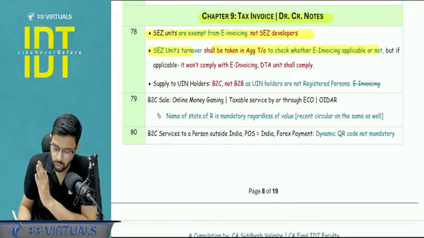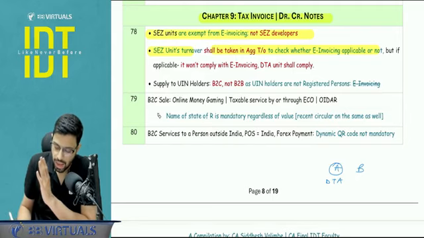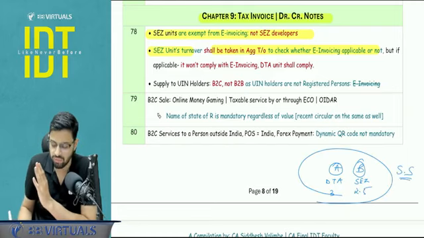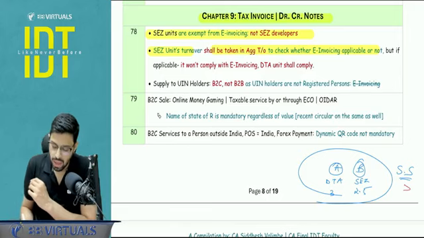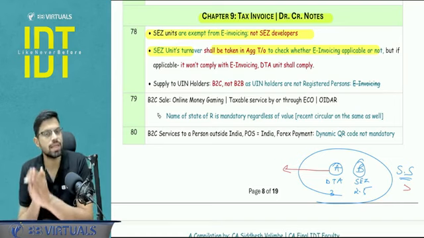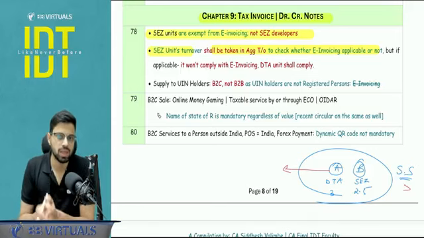So for example, there are two units of a company, A and B. A is in the domestic tariff area, the DTA, and B is, let's say, an SEZ unit. Suppose turnover of A is 3 CR and turnover of B is 2.5 CR. So the total is 5.5 CR, crossing the limit of 5 CR. The invoicing concept will apply, but after application, only unit A is going to comply with it. So the SEZ unit's turnover will be included in the aggregate turnover, but it will not comply with the invoicing concept.